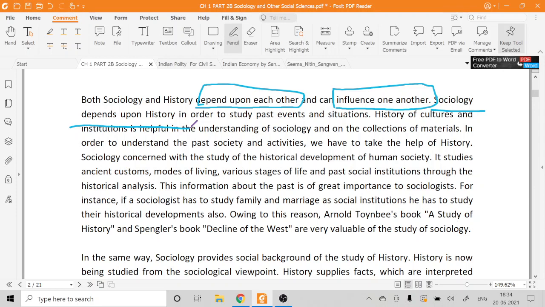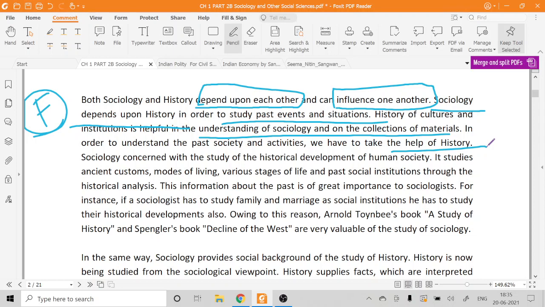sociologically. And for that, if we have to have the records of the different events and the situations, that will be provided by what? History. So history of cultures and institutions is helpful in understanding sociology. For example, if we talk about feudalism, whatever history we will get, or the different institutions, with those records we can understand the sociological dimensions of that society, and then we can compare it with the present society. So we have to take help of history if we need to study from a sociological perspective.